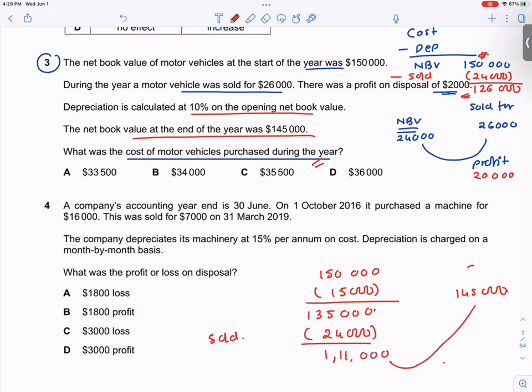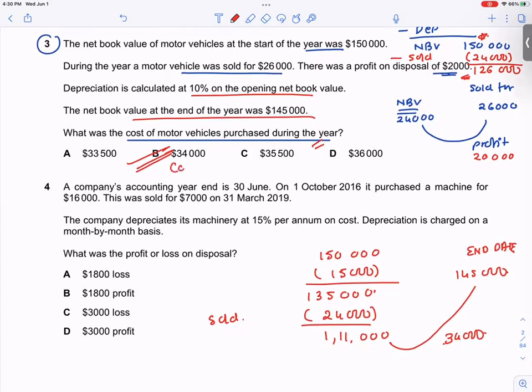Compare this with the end date net book value. What is it? 145,000. So the difference is 34,000. So what was the cost of the motor vehicle purchase? 34,000. Are you with me? Are you sure? Yep.